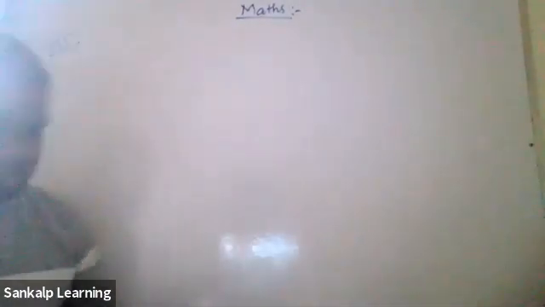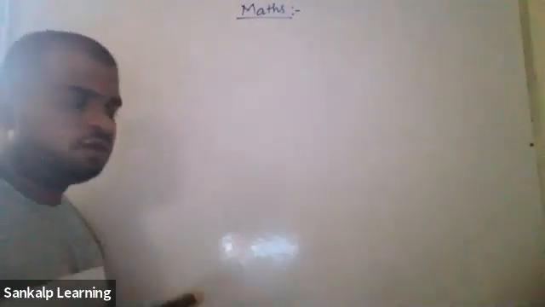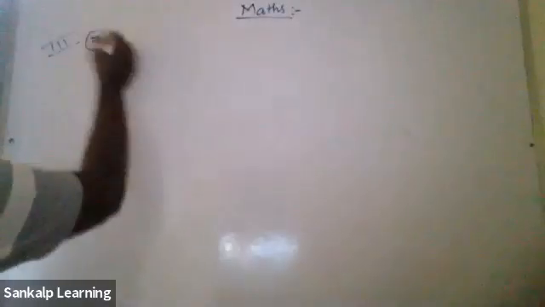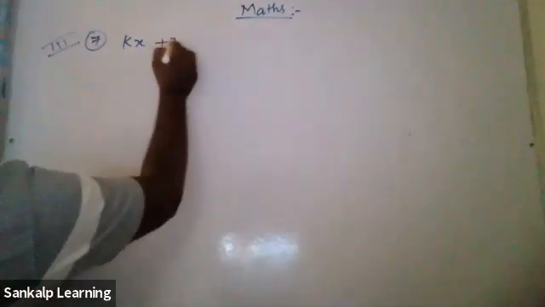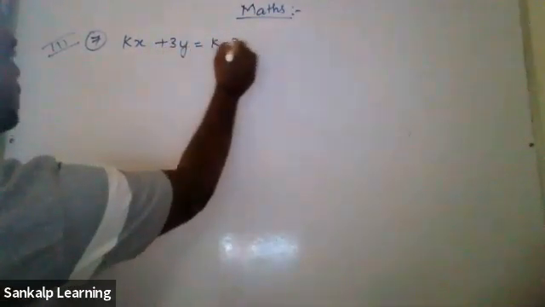So kx plus 3y. What will be the question number? Can anyone tell me? It should be 8, I guess. 7, sir. 7, okay. This is the 7th one. kx plus 3y equals k minus 3.